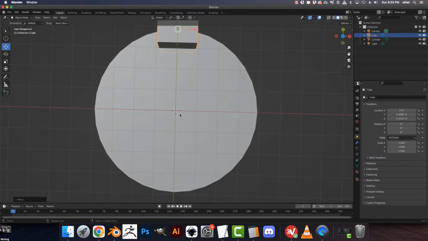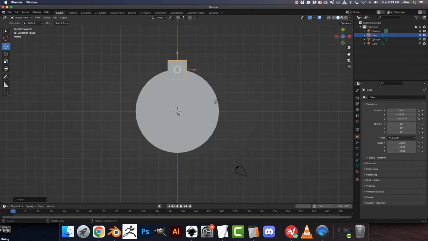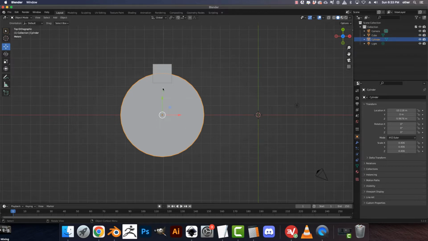So the cylinder has a pivot point. Let's go into Z. That pivot point's right here. Let's say the pivot point's somewhere else, but let's just move it over here. Now I got this, and that pivot point's over there. So this way I can show you how it works if you don't have it dead in the center.